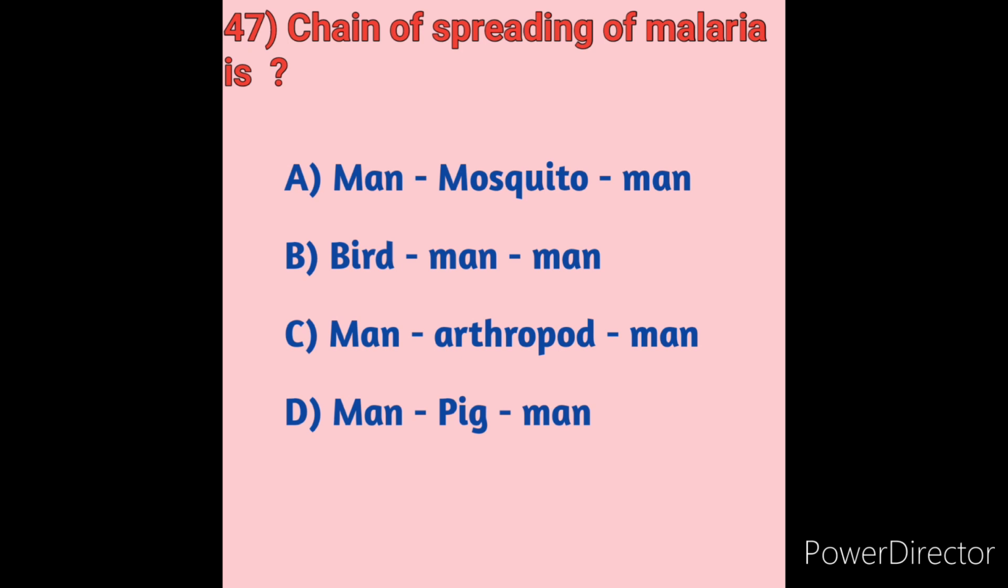So here, man to arthropod to man. The chain of spreading malaria is man to arthropod to man. So here option C is the correct answer. Sometimes in exams we will get man, mosquito, man. Like it is also the chain of spreading malaria. So here option C is the correct answer. Next we will move on to question number 48.